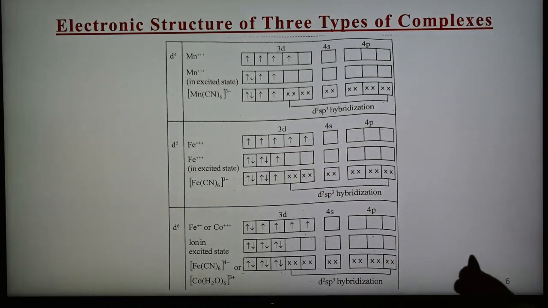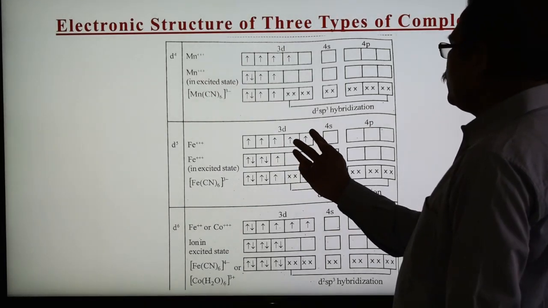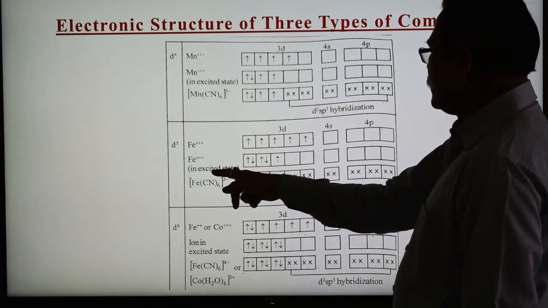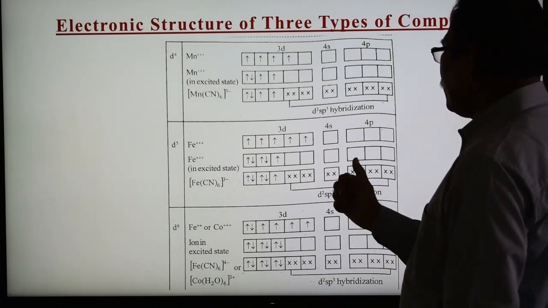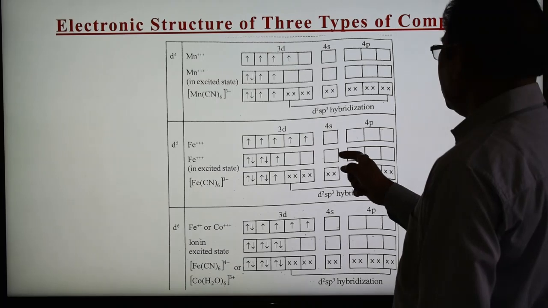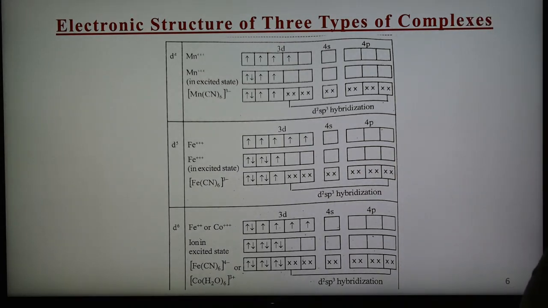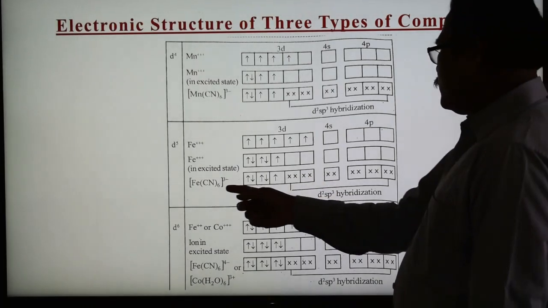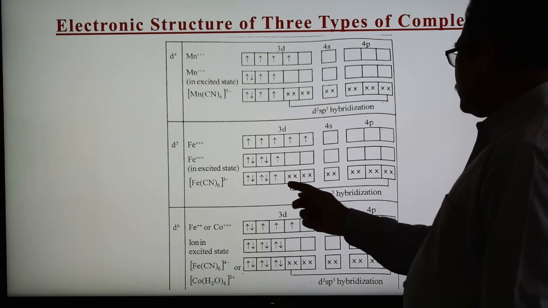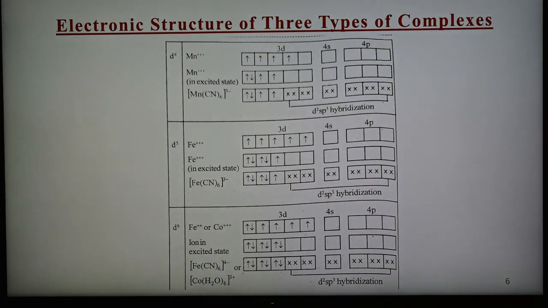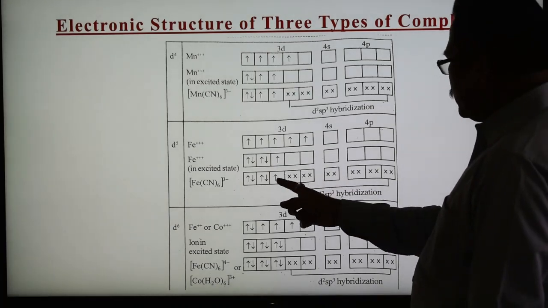So 5 unpaired electrons are there. Fe3+ has 5 unpaired electrons and no vacant orbital, so we have to shift electrons in the excited state. Shift this electron here and it gets paired here, and 2 orbitals are made vacant. Now 2 d orbitals, 1 s and 3 p orbitals undergo hybridization, forming 6 hybrid orbitals, and the 6 ligands donate electron pairs here, 1, 2, 3, 4, 5, 6, forming coordinate bonds. This undergoes d2sp3 hybridization with 1 unpaired electron.